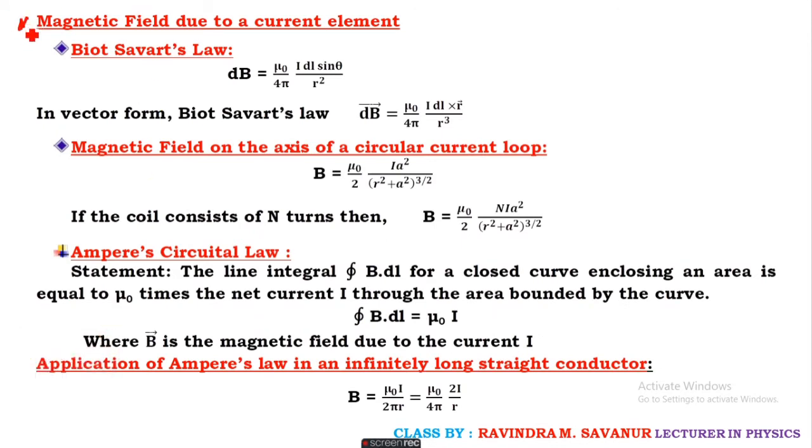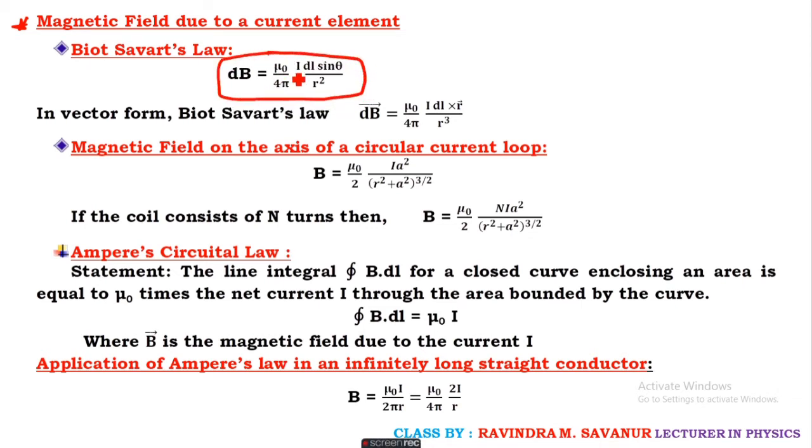After this one, we come across the magnetic field due to a current element, and that is a very important law called the Biot-Savart law. What it tells is that the magnetic field for a circular coil is directly proportional to the current, directly proportional to the current element, directly proportional to the angle, and inversely proportional to the square of the distance between that point.